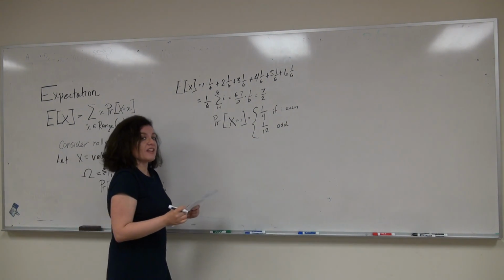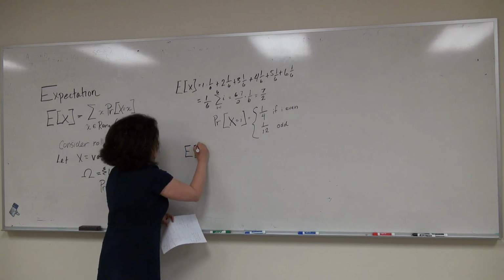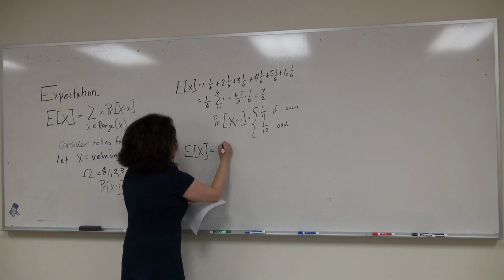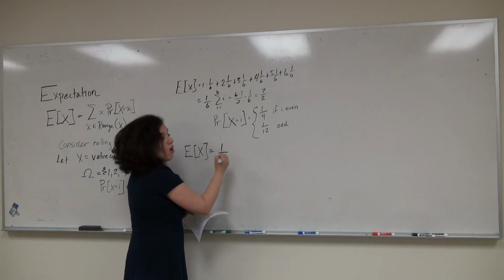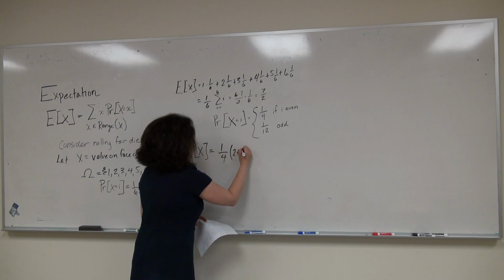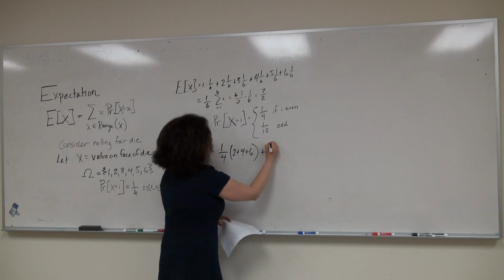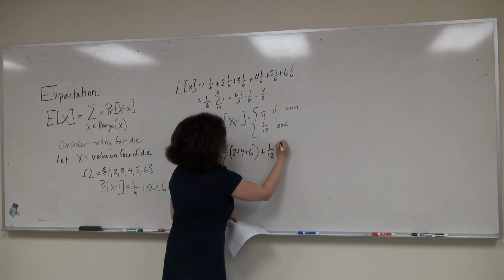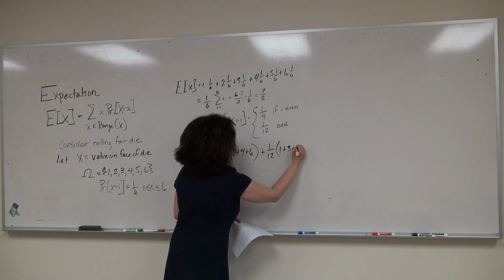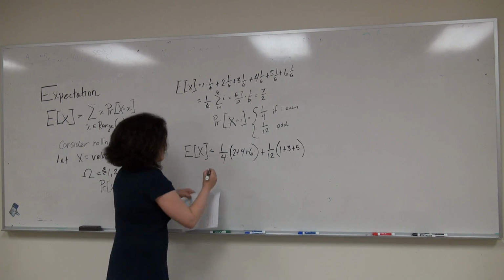So now let's do the exact same calculation for this case. The expectation of X is going to equal 1/4 times all the even faces of the die, so that's 2, 4, 6, plus 1/12 times all the odd: 1 plus 3 plus 5. Okay, so this is 12, so we know that this is 3.